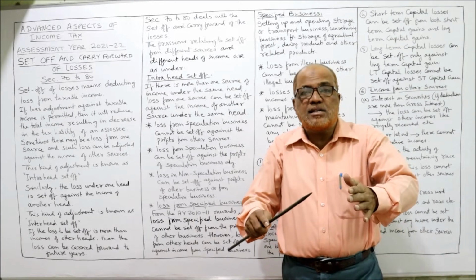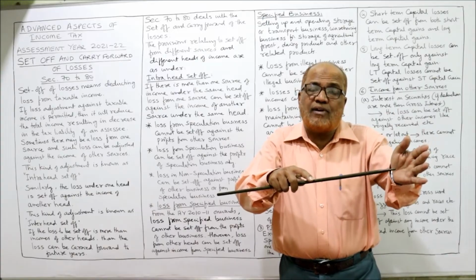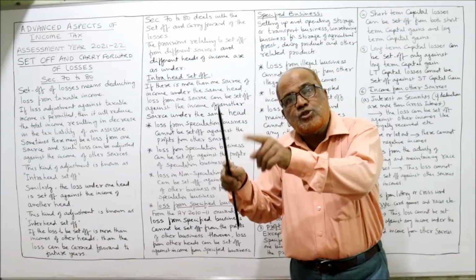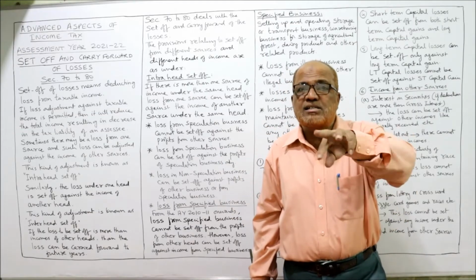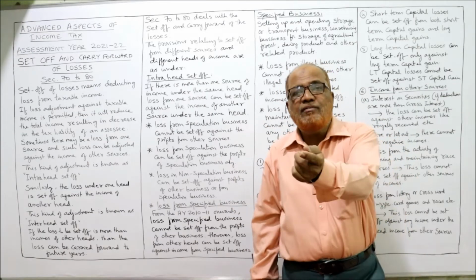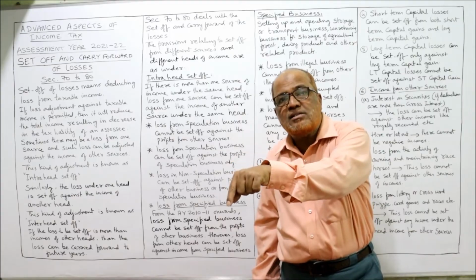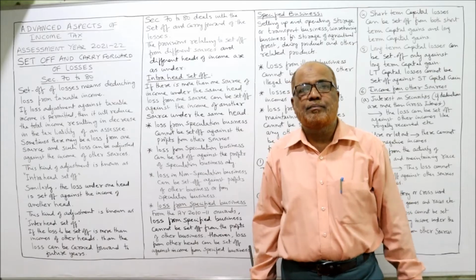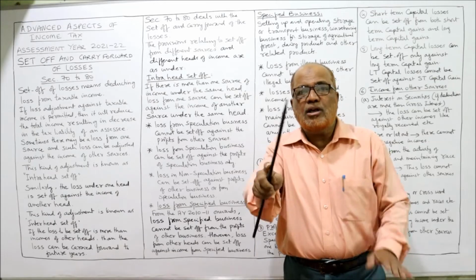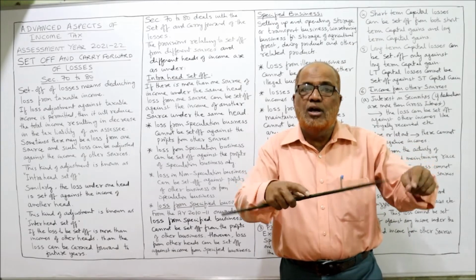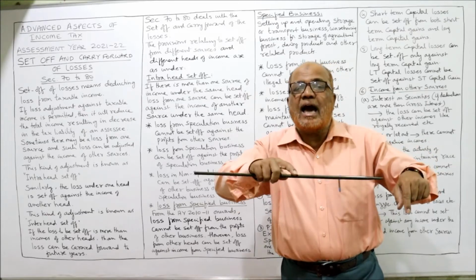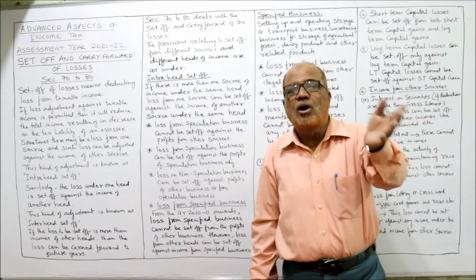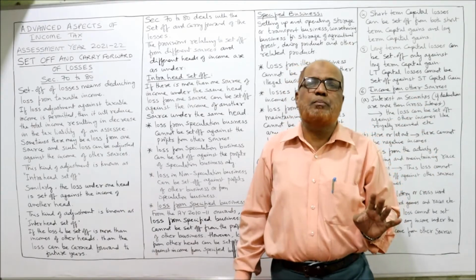So the Income Tax Act says the non-speculation loss of 1 lakh can be set off from the profit of the speculation business. But vice versa, it is not possible. If there is a loss in speculation business, that loss cannot be set off from the profit of non-speculation. Speculation loss cannot be set off from non-speculation. Non-speculation loss can be set off from either non-speculation profits or from speculation profits.